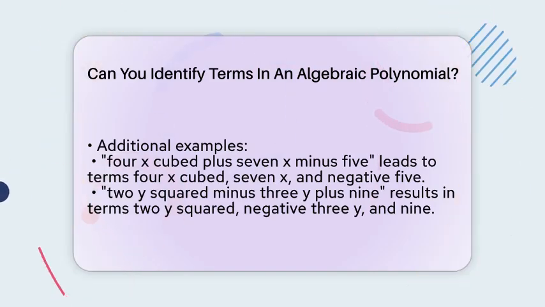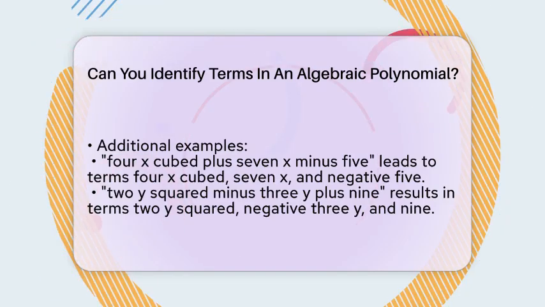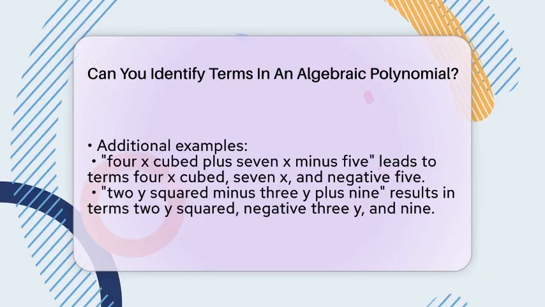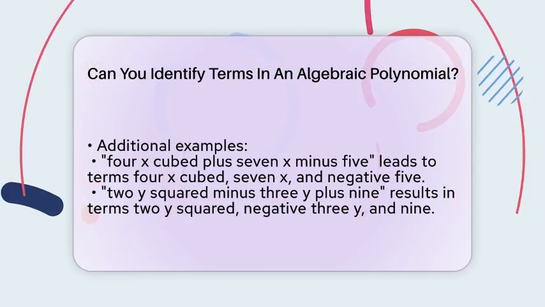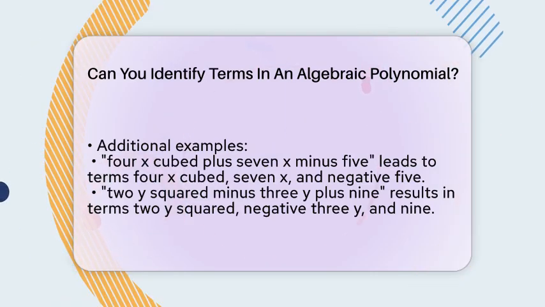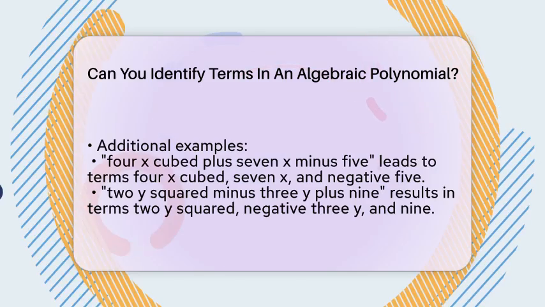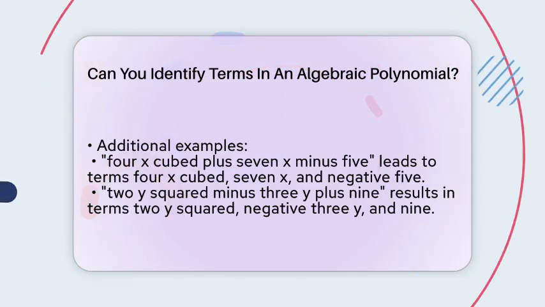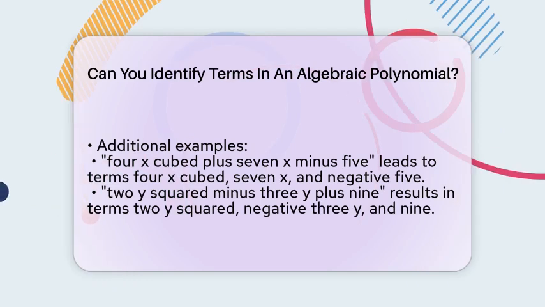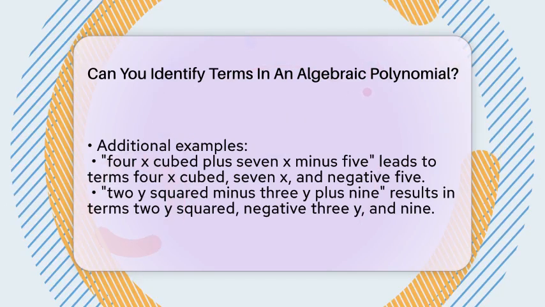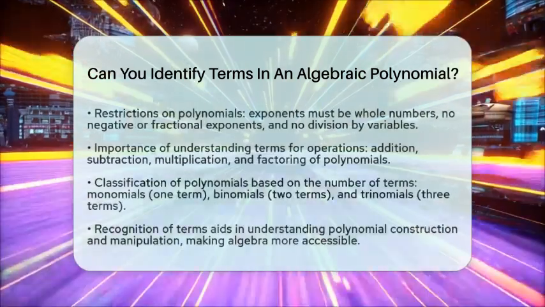There are some restrictions when it comes to polynomials. The exponents of the variables must be whole numbers, so no negative or fractional exponents are allowed. Also, division by a variable is not permitted in polynomials. Remember, terms must be separated by addition or subtraction.